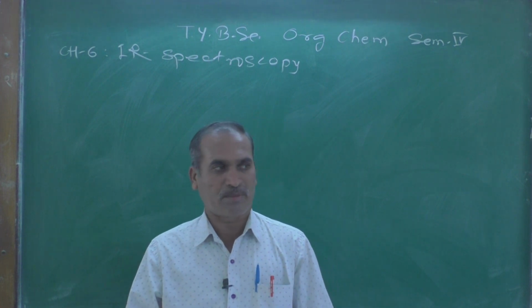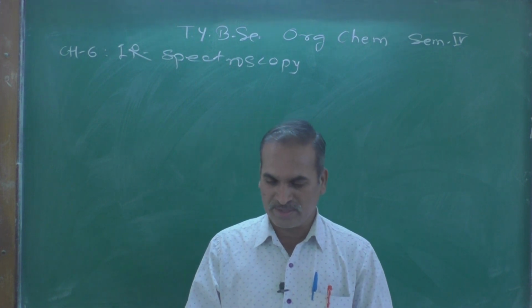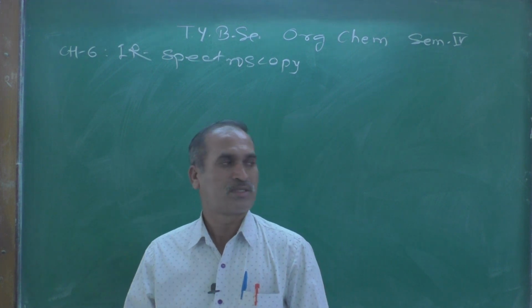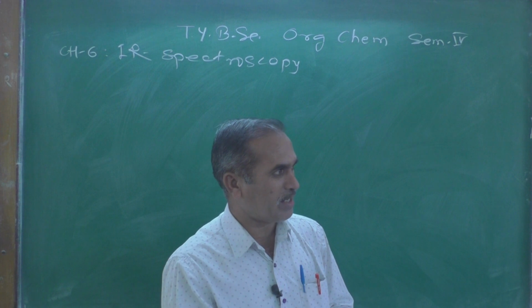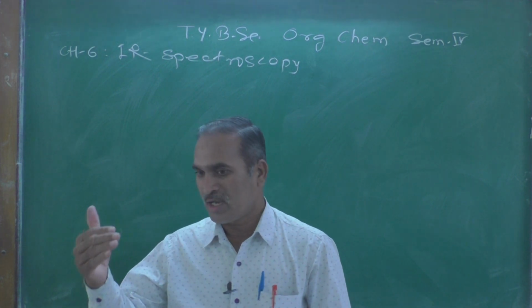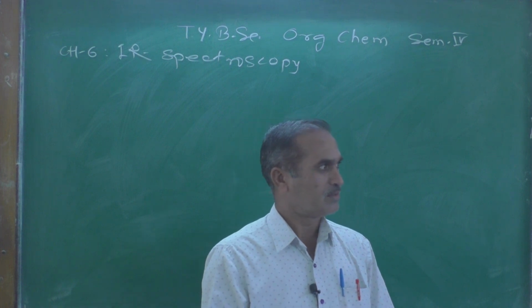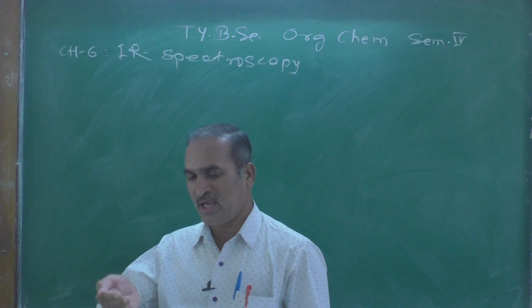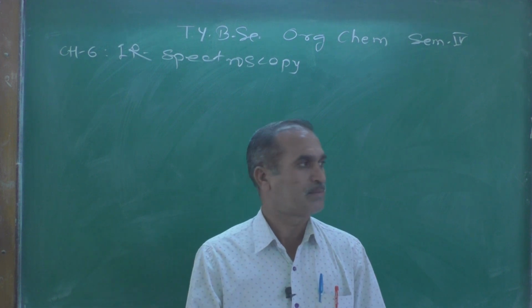Suppose single carbon-carbon bonds are present, then it gives an absorption band at 1100 per centimeter. As the bond order goes on increasing, the bond length goes on decreasing.